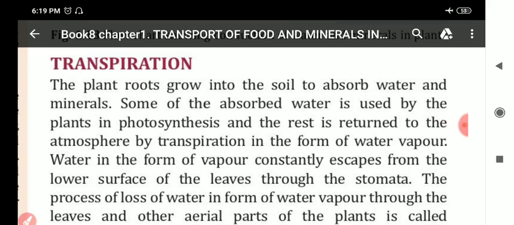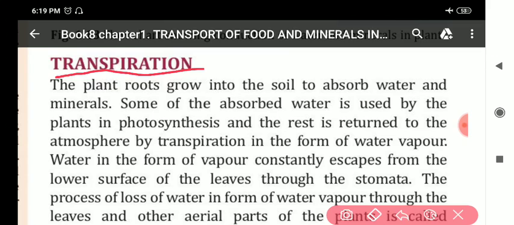In this video I will start to explain the topic transpiration. We will discuss this topic now. First, transpiration. Let me explain it first and then I will tell you the definition.